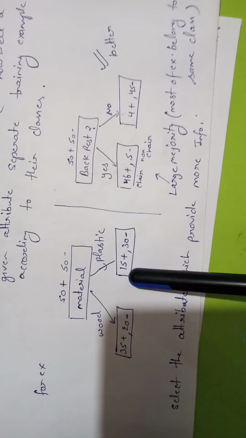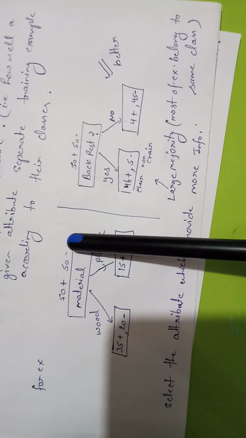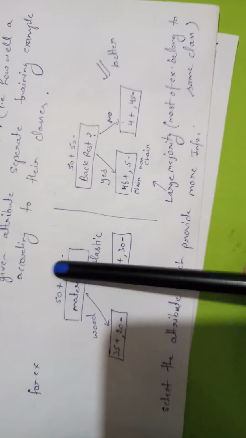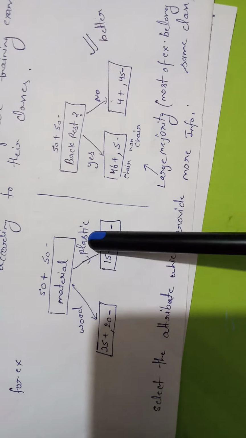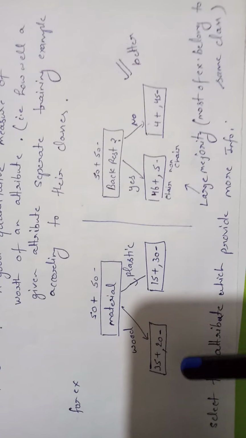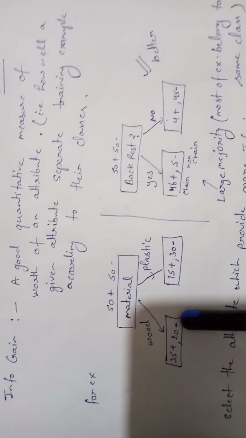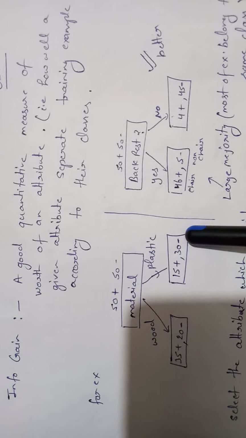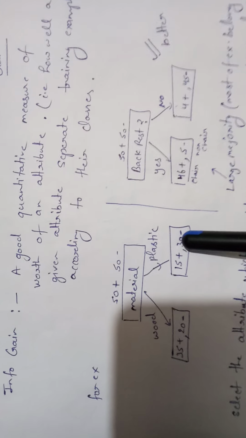You can easily understand with the help of this example. Suppose I have a collection of 100 chairs and non-chairs, and I group this collection according to the material. Material is wood or plastic. What do we get? According to the wood or plastic classification, the values come in this group as 35 positive examples and 20 negative, and in another group what we get? 15 positive examples and 30 negative. This classification will not give you too much information.